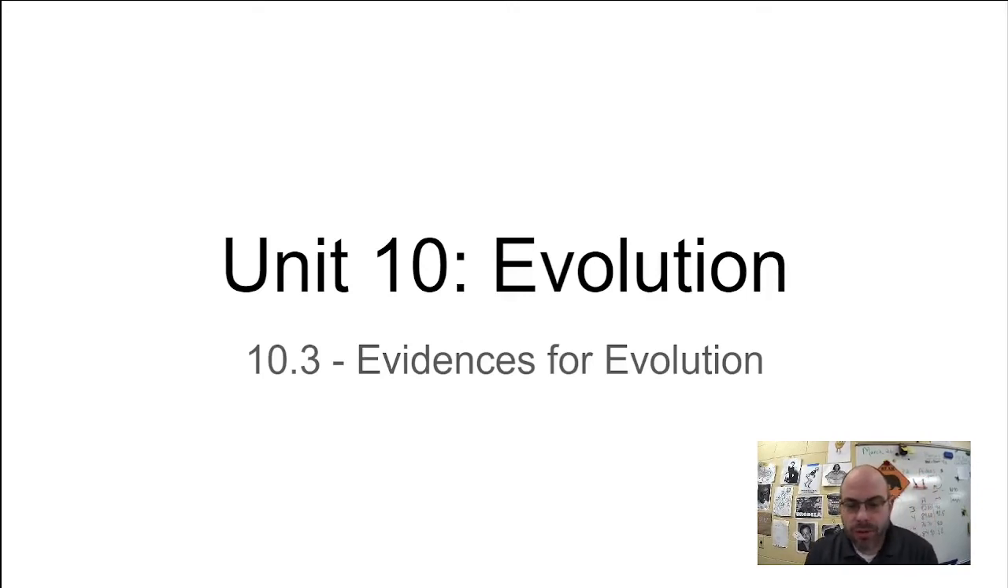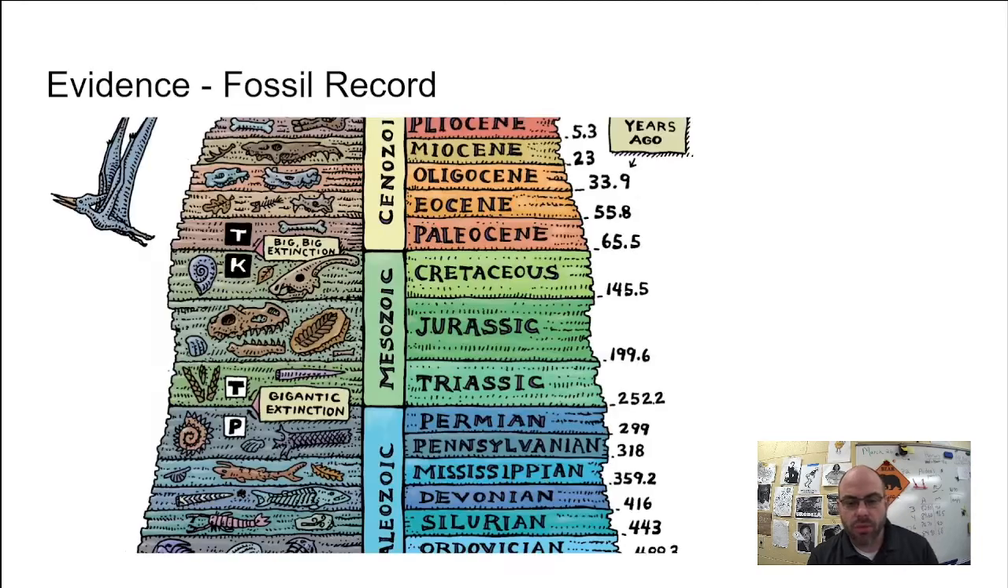Looking at 10.3, evidences for evolution. So we're going to be talking about several evidences for evolution. We're also going to be looking at how variation occurs in populations because we need to talk about that, and this is as good a place as any to do so.